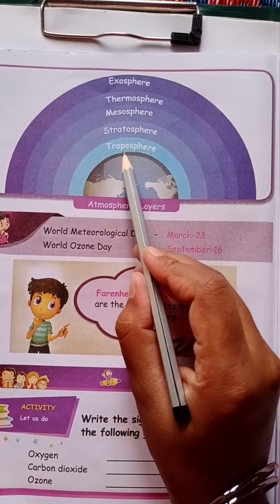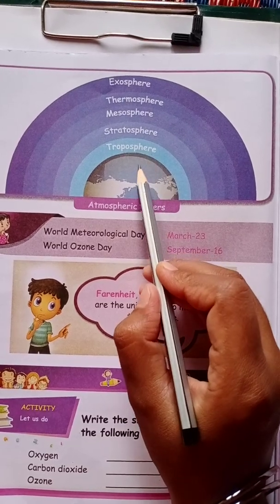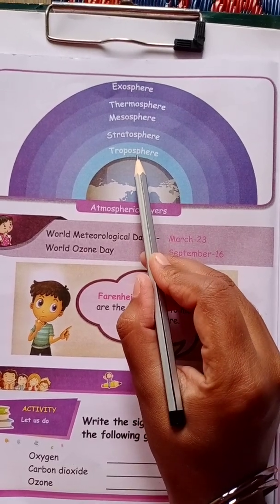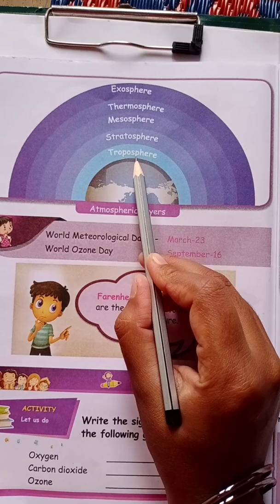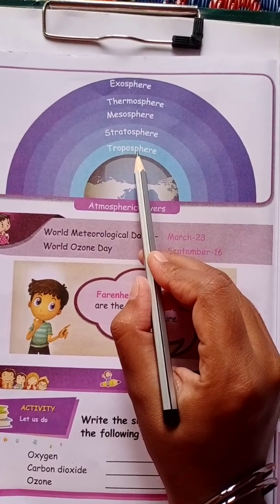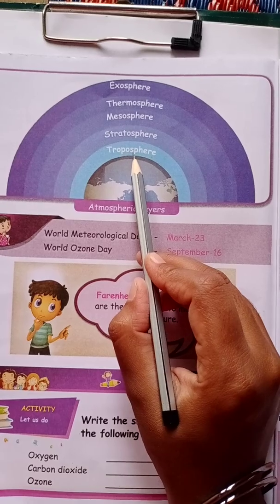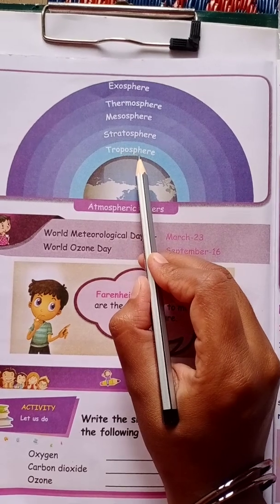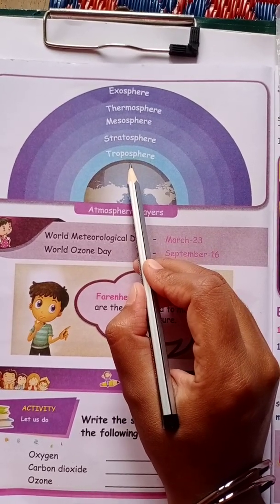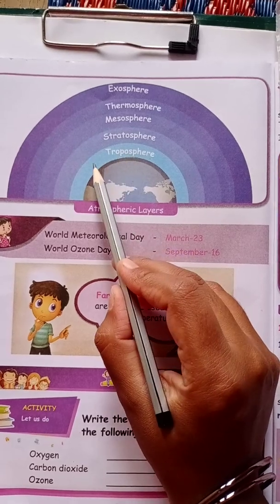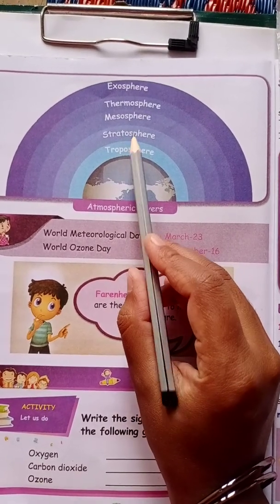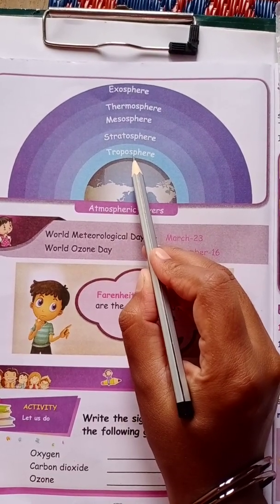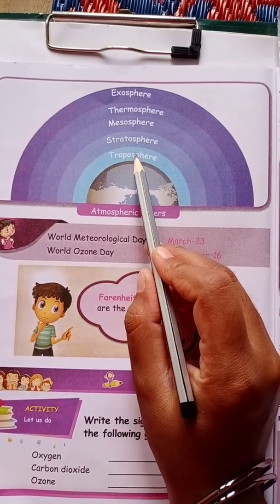It extends from the Earth's surface to a height of about 6 to 10 kilometers, and it is the lower boundary of stratosphere.